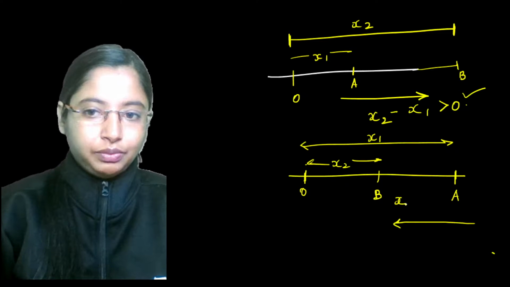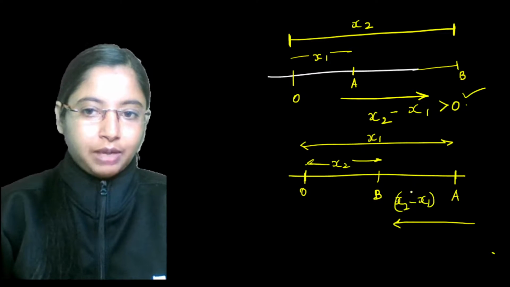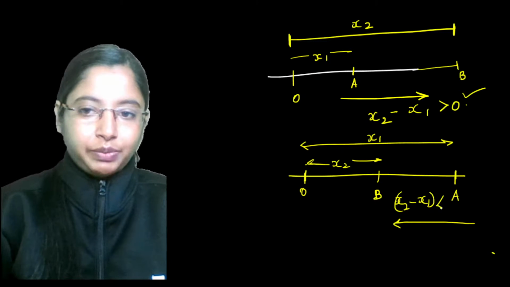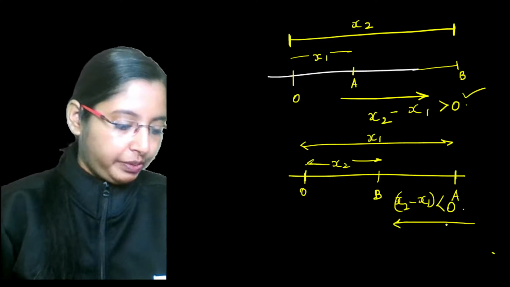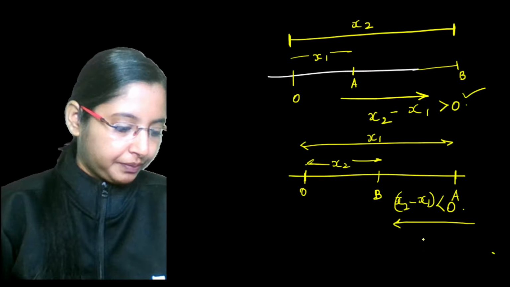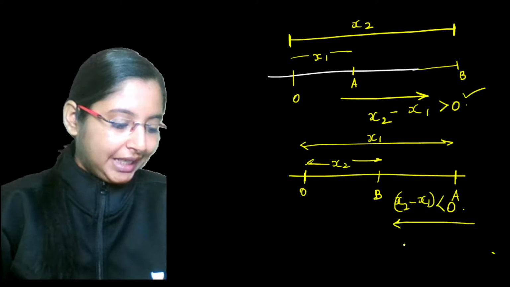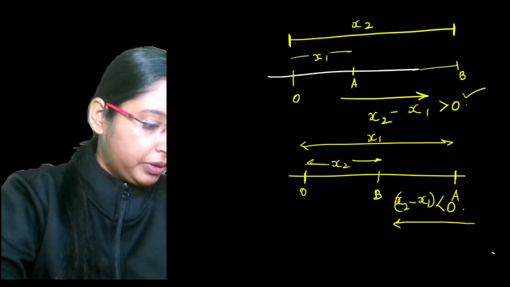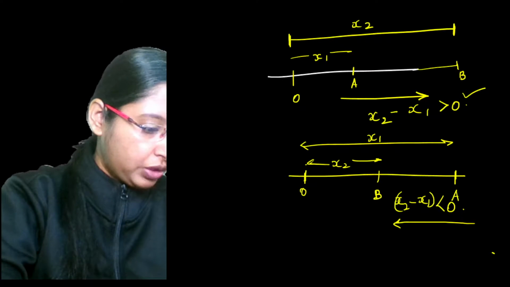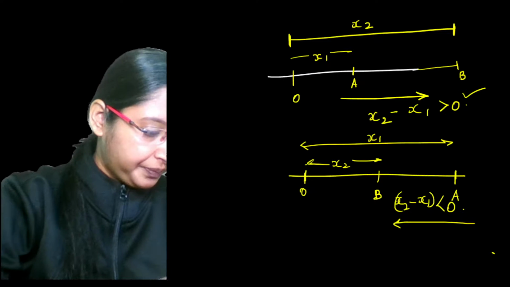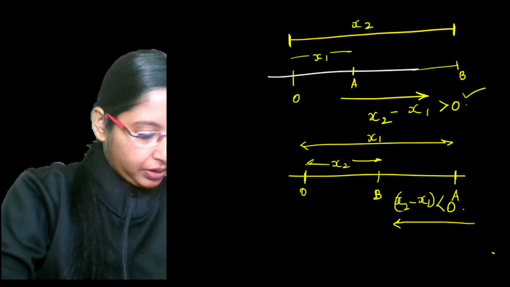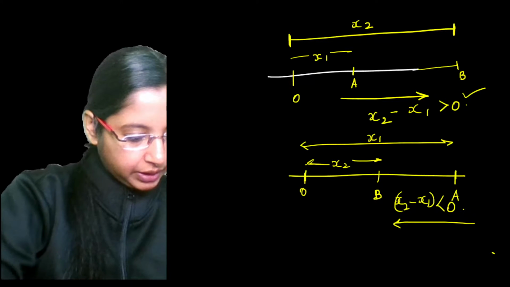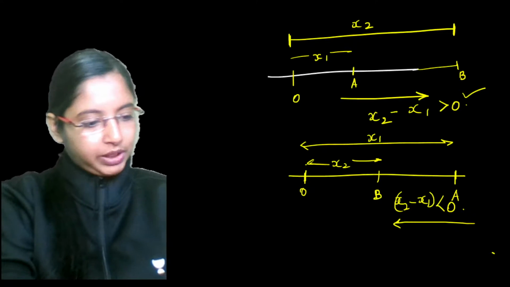Now x2 minus x1: this is a small number, this is a greater number, so x2 minus x1 will be less than 0. So this will become a negative displacement. We also just saw what a zero displacement is.